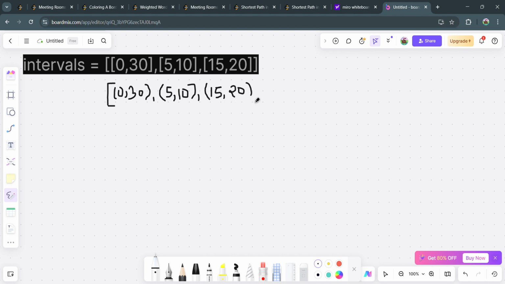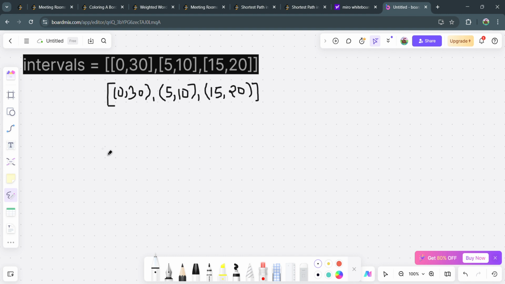So this is our input after sorting. As it is already sorted, the change is not reflected here, but we may have some inputs that are not sorted by default, so we have to sort them.